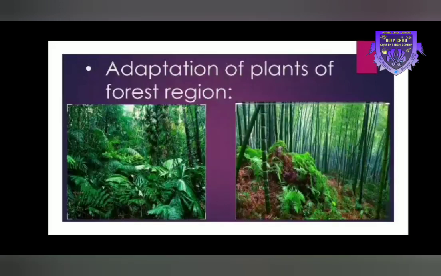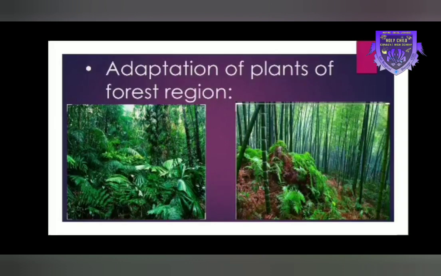Adaptation of plants of forest region. Some trees, such as neem, banyan, mango, peepal, grow in the plains. They have broad leaves. They do not shed their leaves in winter and continue to grow new leaves again in summer. Some plants, such as teak and sesame, shed their leaves once in summer. They are called deciduous plants.